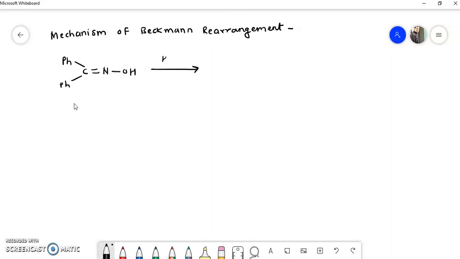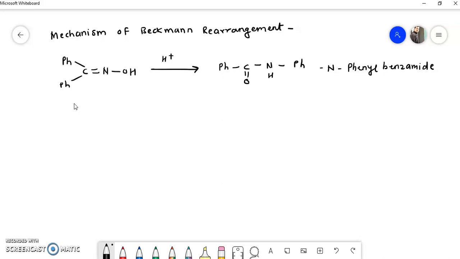When this is treated in presence of acid, there is a formation of Ph-C=O-N-H-Ph. The name of this product is N-phenylbenzamide. So this is the general reaction I have taken.